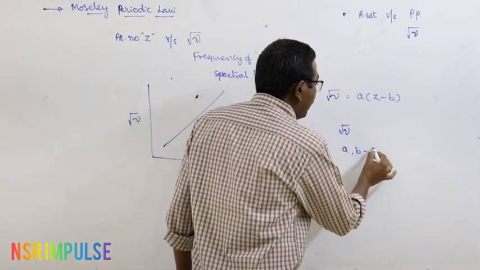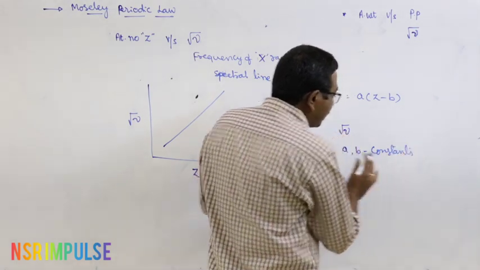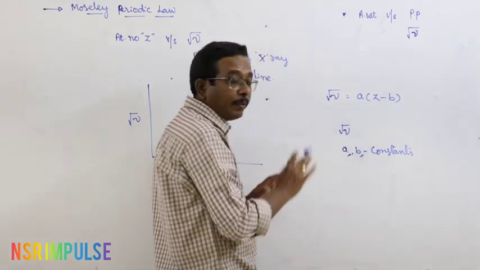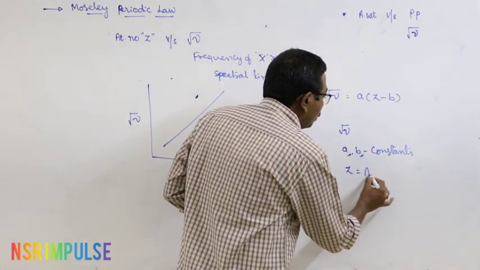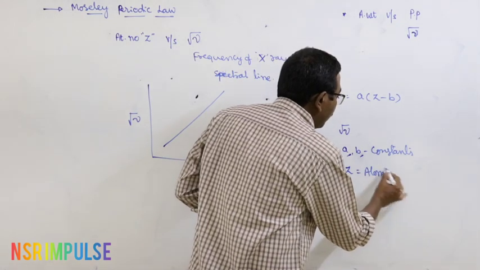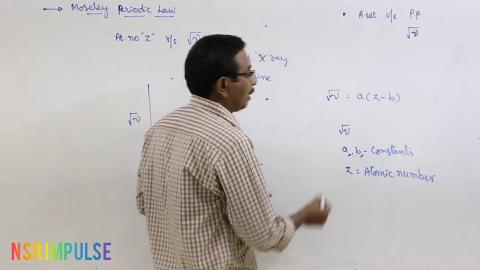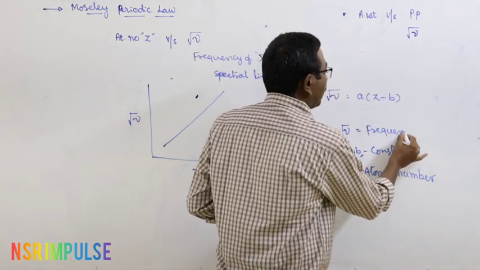A and B are constants. Each and every element has its own A and B values; from element to element, they differ. Z is equal to atomic number.